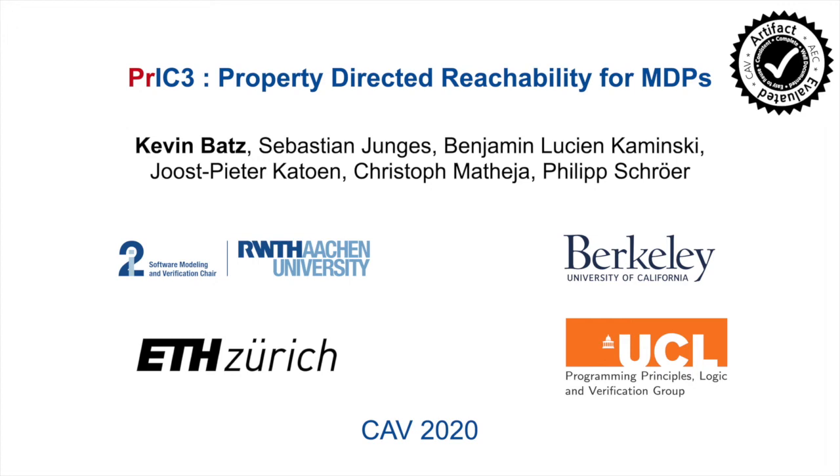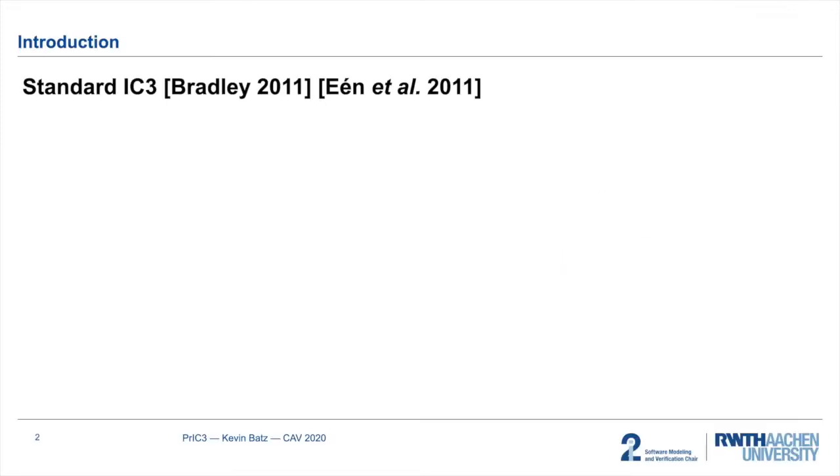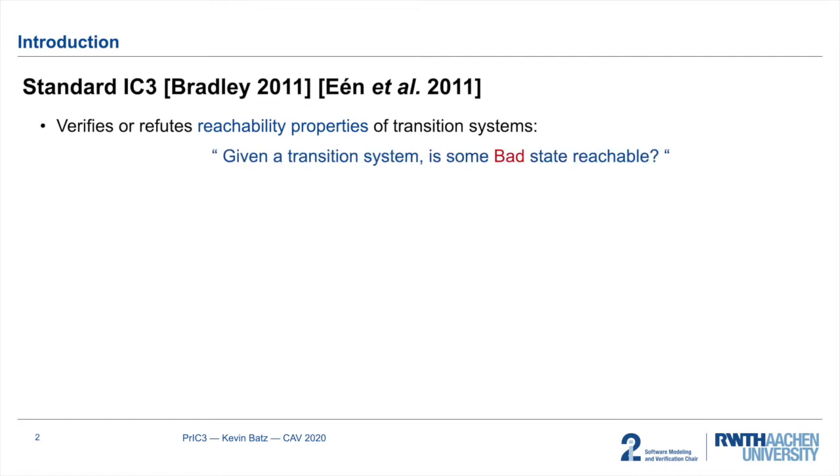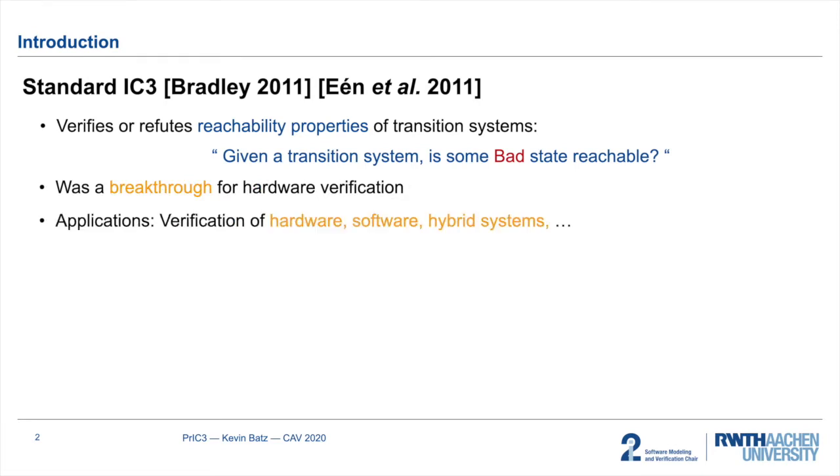Welcome to my talk on PrIC3, Property-Directed Reachability for Markov Decision Processes. IC3, or let's call it here standard IC3, is a symbolic model checking algorithm for verifying or refuting reachability properties of transition systems. IC3 was a breakthrough for hardware verification because it can scale to very large systems, and it has been extended for the verification of software and hybrid systems.